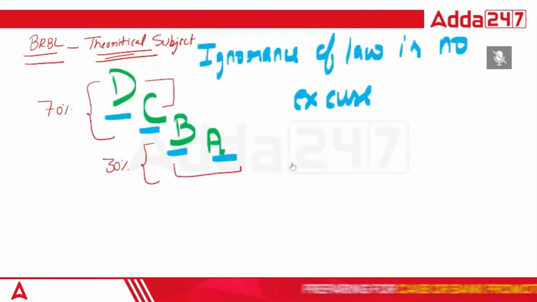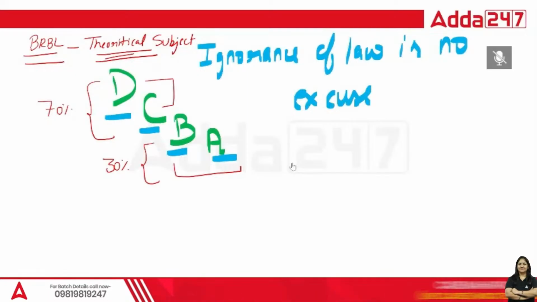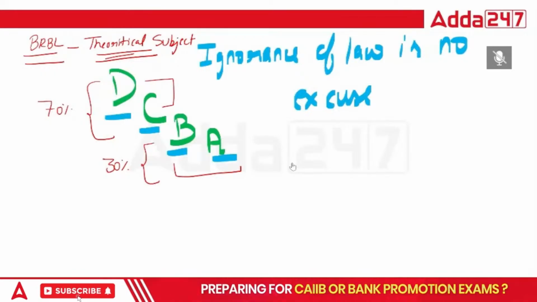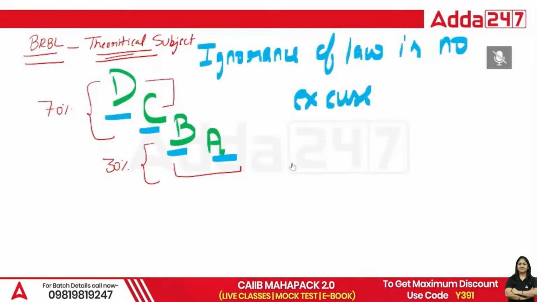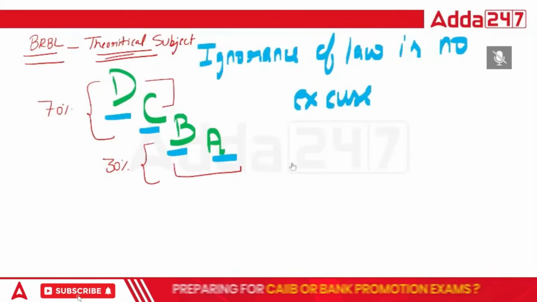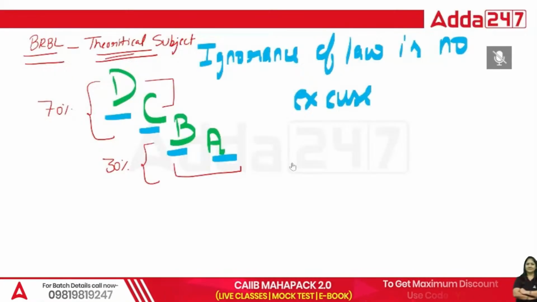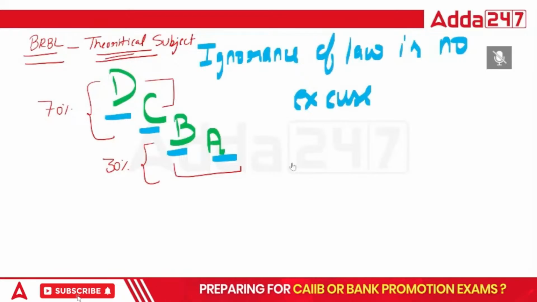Now the next one is your MSME Act, that is a small act. Then the Bankers Books Evidence Act. Then we have tax law. Then we have the Limitation Act. And then the 10th one is IBC. That's it. So out of these 10 acts, class, why have I given more percentage to this one?